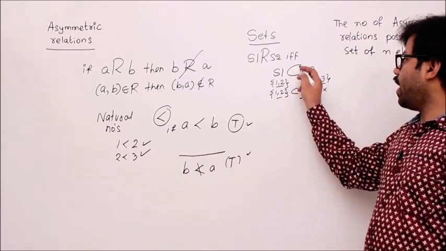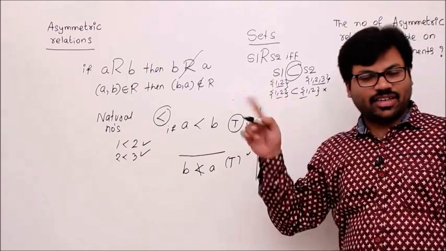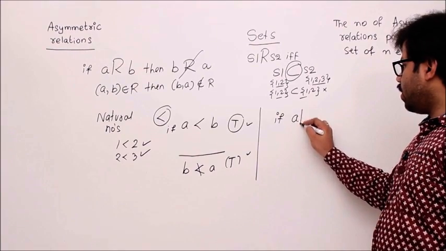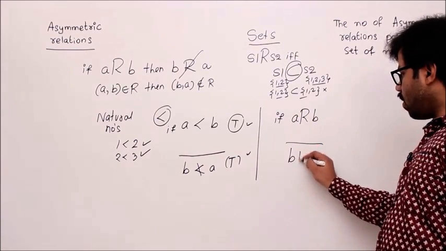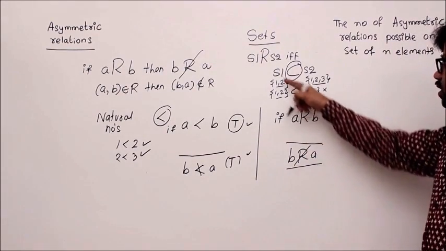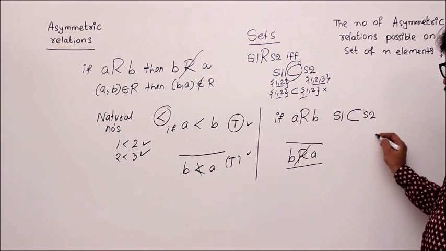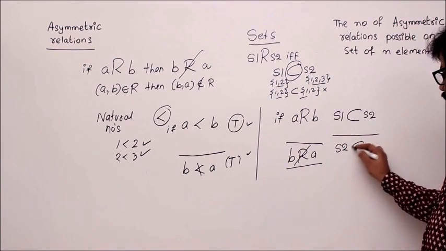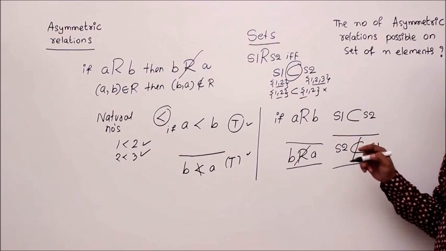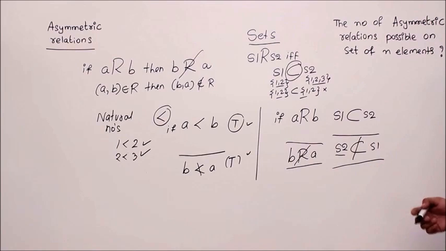So such a relation, is it antisymmetric or not? We'll see. What is the asymmetric property? It is like this. If A is related to B, then we have to prove that B is not related to A, isn't it? Can we prove it or not? We'll see. For us, elements are sets, right? Whenever S1 is a subset of S2, we have to prove that S2 is not a subset of S1. That is obvious, right? Whenever S1 is a proper subset of S2, we should definitely have S2 is not a proper subset of S1. Understand? So definitely it is true.